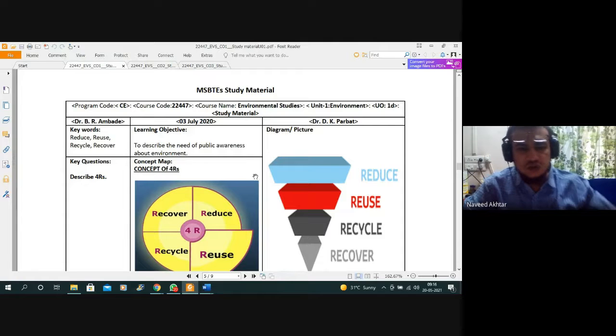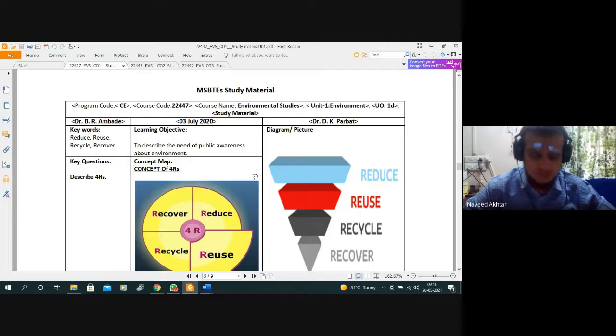To avoid such pollutions, to reduce them, we are using the 4R concept, and that we have also seen in unit number one. The 4R concept is, first, to reduce the use of such materials as plastic, etc., because they are non-degradable and persist in the soil for a long time. So reduce the use of such materials that are harmful for our environment.